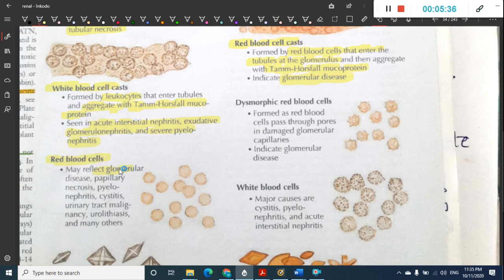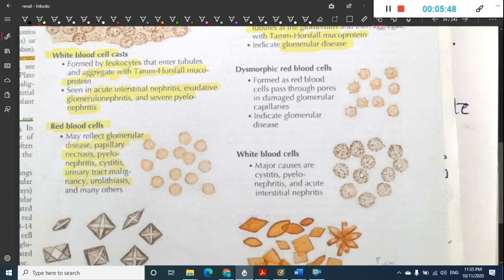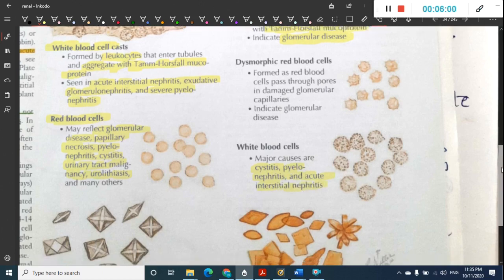These are the red blood cells, which reflect glomerular disease, papillary necrosis, pyelonephritis, cystitis, urinary tract malignancies, urolithiasis, and others. These are white blood cells. Here you can see white blood cells separately. These white blood cells are seen in inflammatory conditions like cystitis, pyelonephritis, and acute interstitial nephritis.